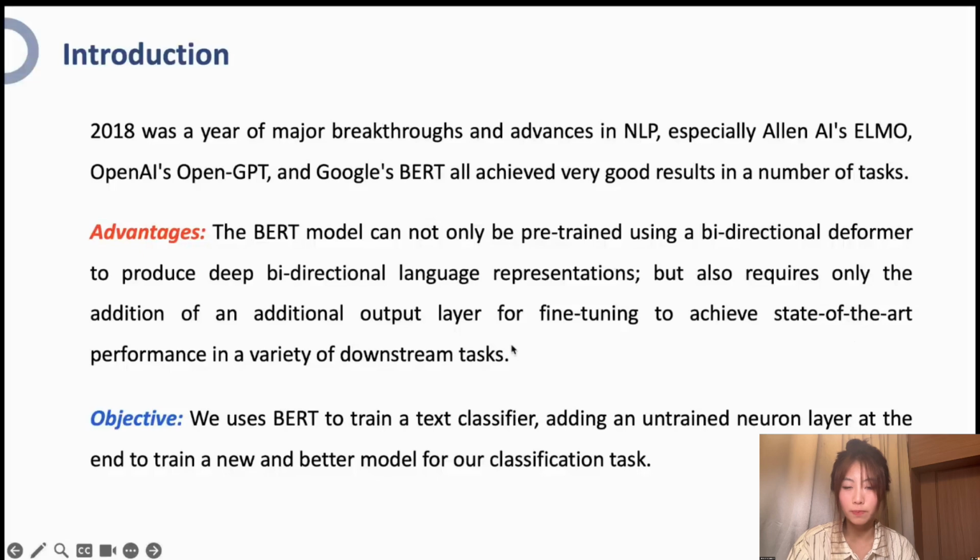2018 was a year of major breakthroughs and advances in NLP, especially Allen AI's ELMo, OpenAI's OpenGPT, and Google's BERT, all achieved very good results in a number of tasks. Among them, BERT as a pre-trained language representation model obtained state-of-the-art results in 11 NLP tasks, which is very impressive.